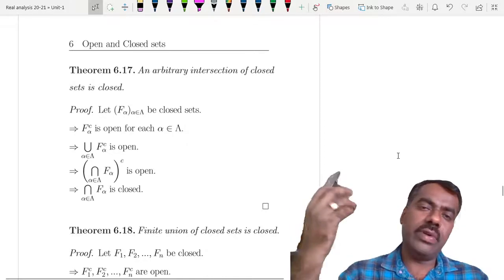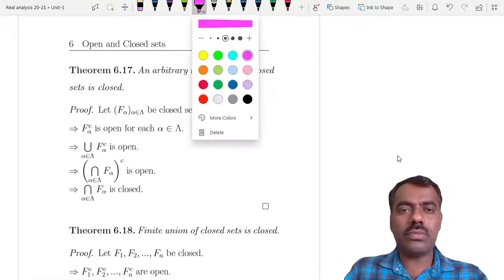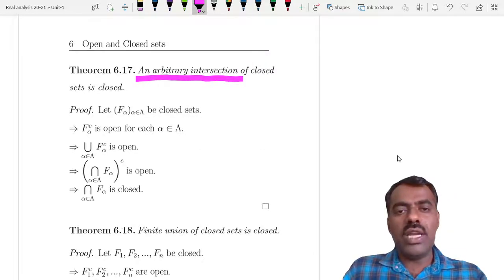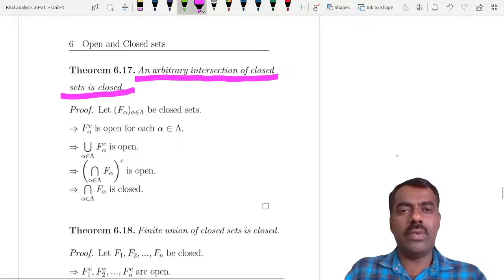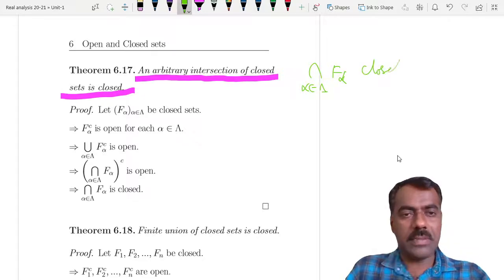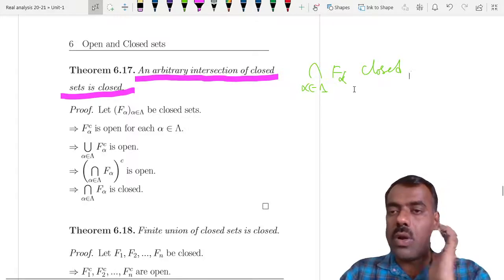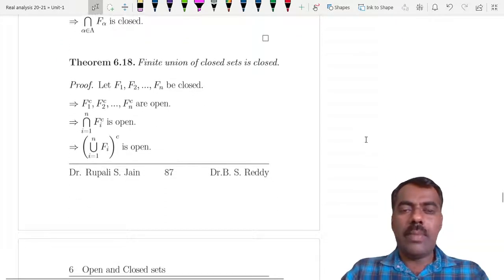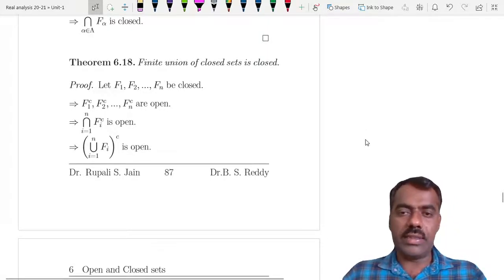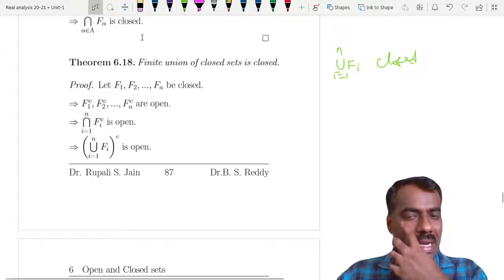And just as we proved that an arbitrary union of open sets is open, here you can prove that an arbitrary intersection of closed sets is closed. That means if you take F_alpha, where alpha is in any indexing set, the intersection is always closed. The proof is not at all difficult; use open sets and you will get it. But when it comes to unions, only a finite union of closed sets is closed.